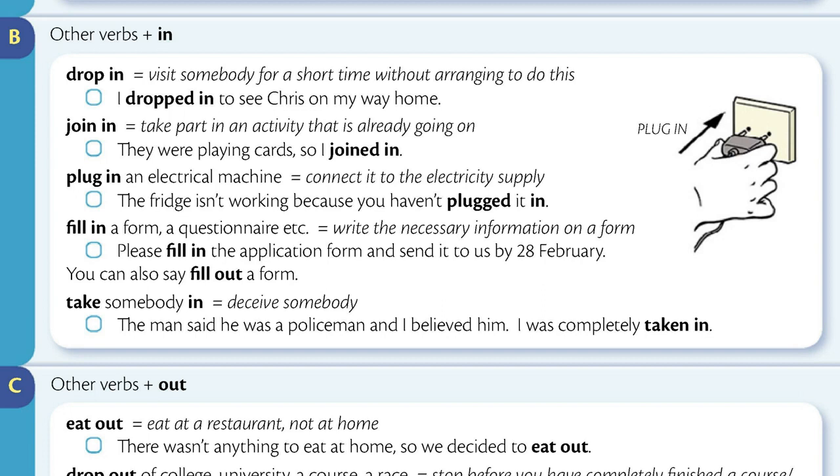Fill in a form, a questionnaire, etc. means write the necessary information on a form. Please fill in the application form and send it to us by the 28th of February. You can also say fill out a form. Take somebody in means deceive somebody. The man said he was a policeman, and I believed him. I was completely taken in.